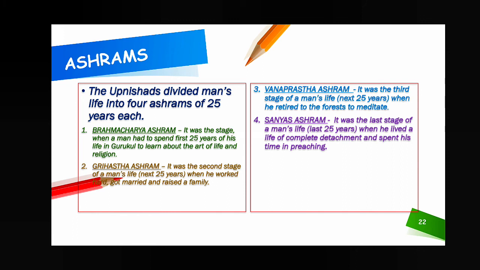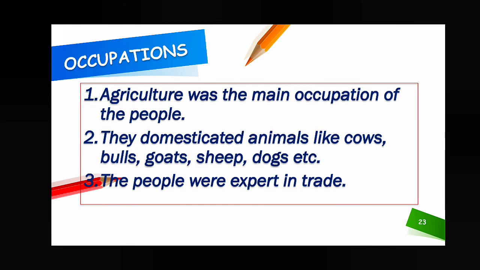Next, occupations. Agriculture was the main occupation. They domesticated animals like cows, bulls, goats, sheep, dogs. The people were expert in trade. What is trade? Already we discussed. So people not only did crop cultivation but also domesticated animals, and they were also expert in trade, not only internal but also international or external trade.